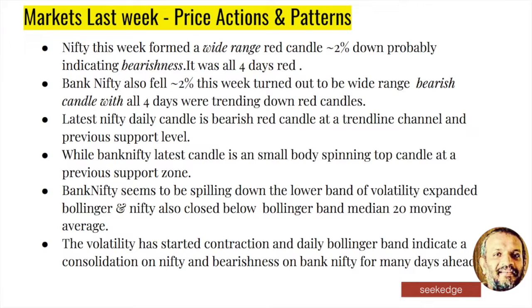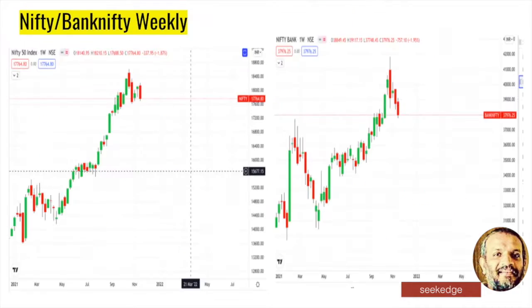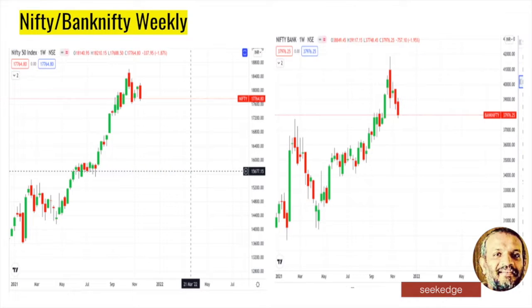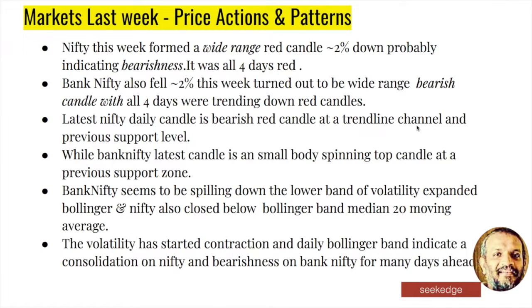So let's get back into the price action and the patterns. We have the charts ahead. We'll flip between these two and see what happened. This is the weekly candle that you see. It's a bearish wide range on the Nifty 50, and the Banknifty also got a bearish wide range. So bearishness all around, right? That's what happened. The wide range can be 2% down. Banknifty was 2% down, and it was all red days.